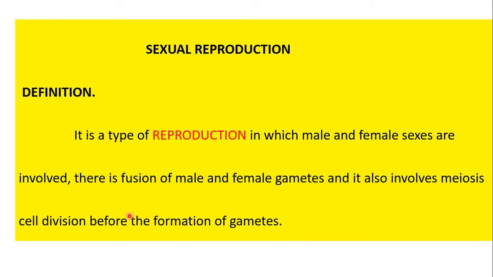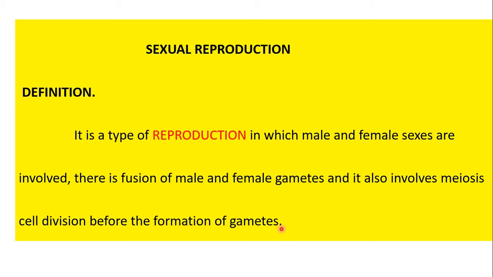Now let's first define what is sexual reproduction. What is sexual reproduction? It is a type of reproduction in which male and female sexes are involved. There is fusion of male and female gametes, and it also involves meiosis, cell division before the formation of gametes.